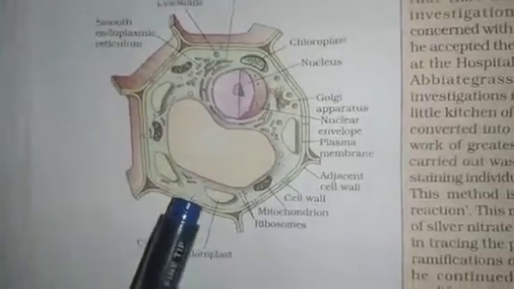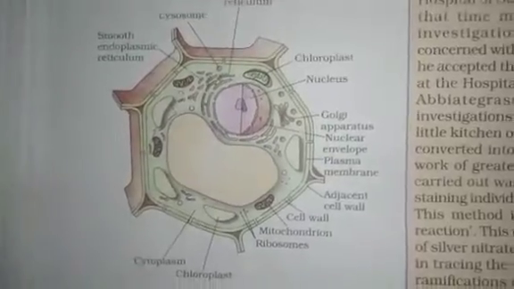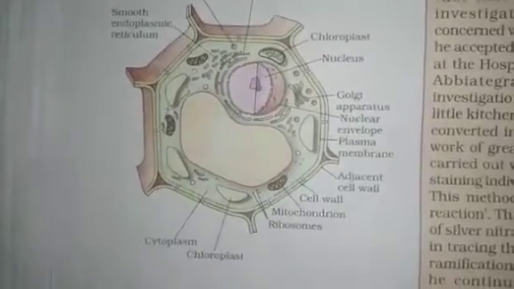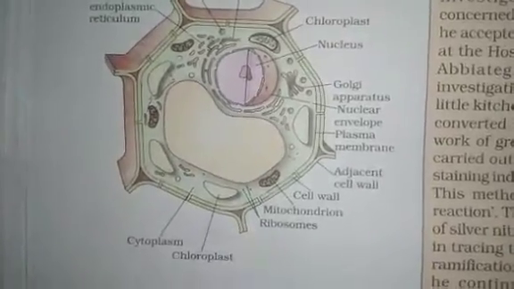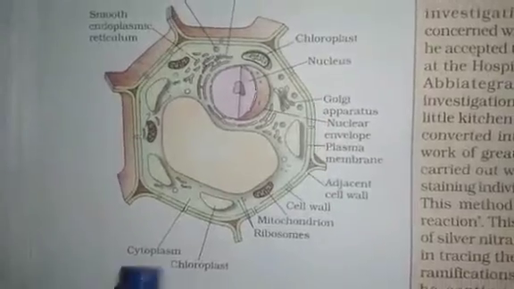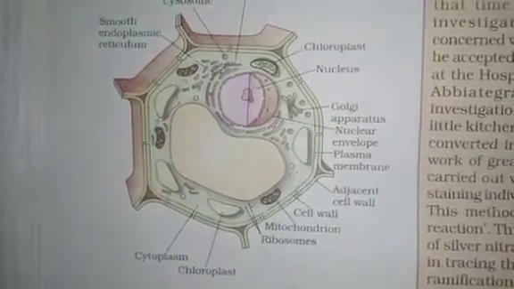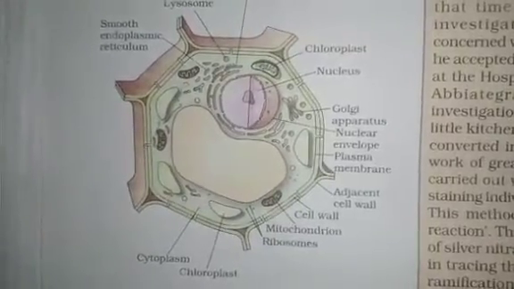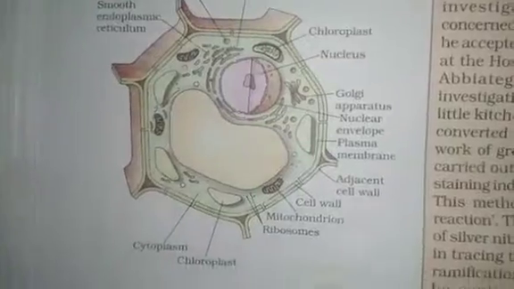This helps the cell to perform functions like respiration, obtaining nutrition, removal of waste material from the cell, and even the formation of new proteins.